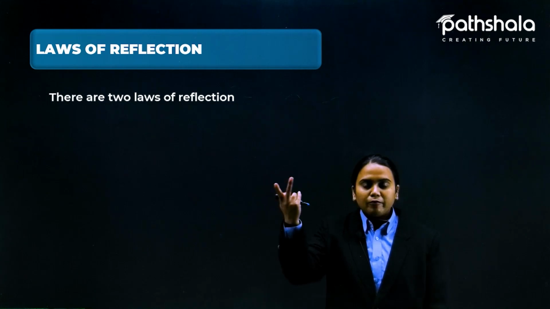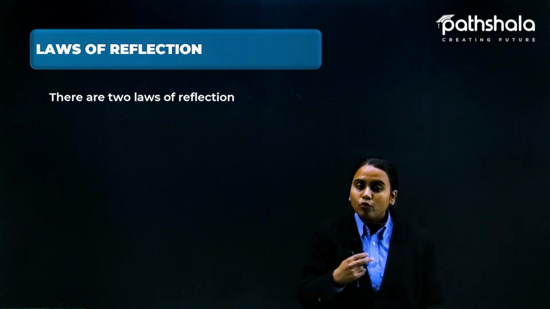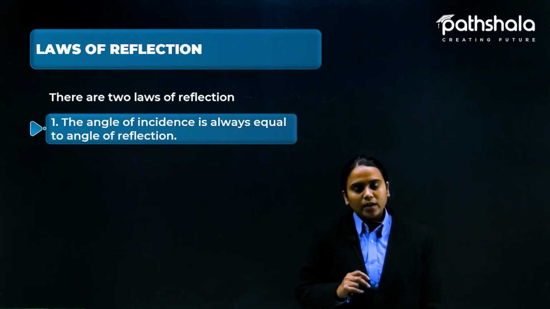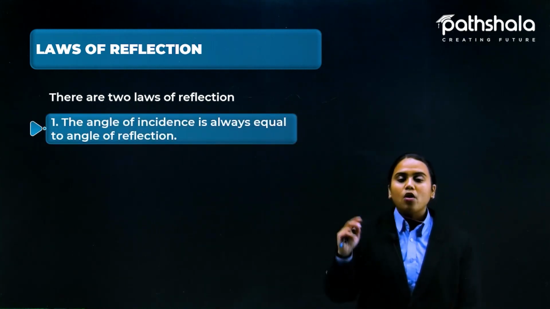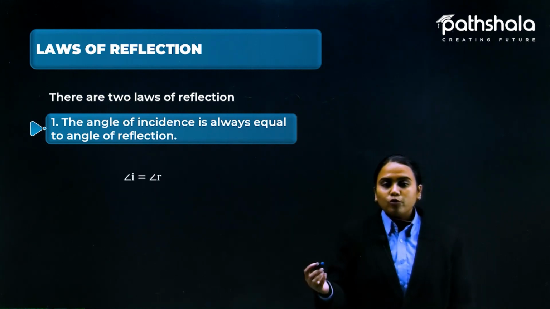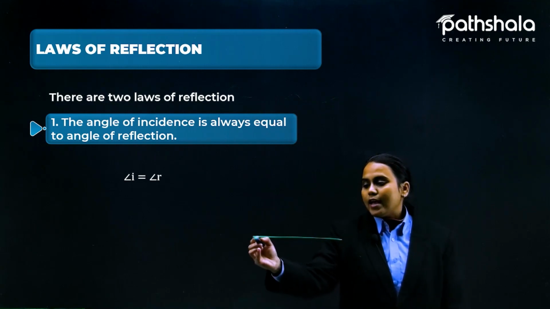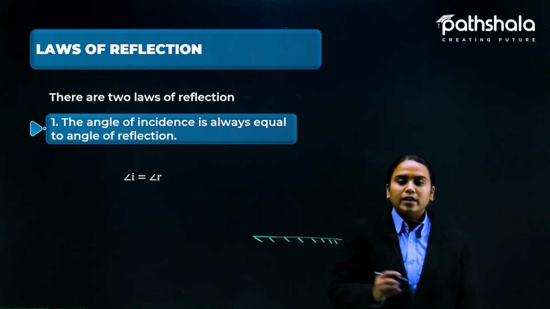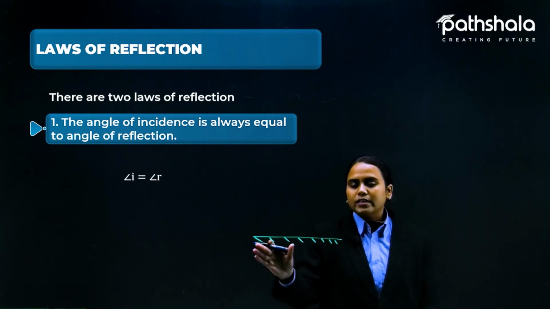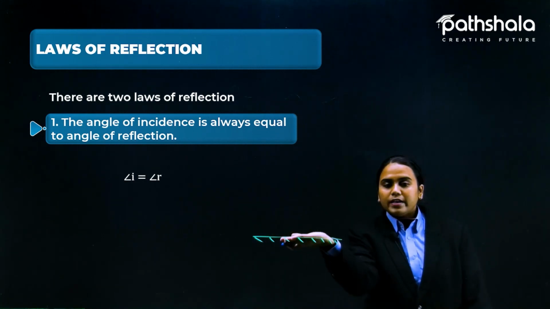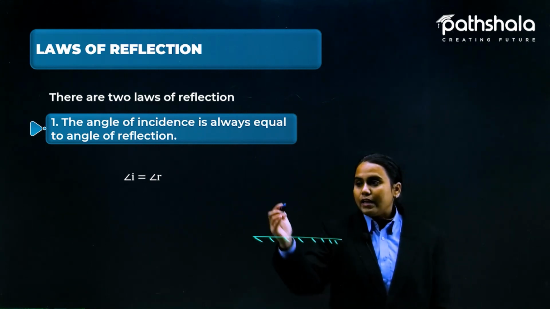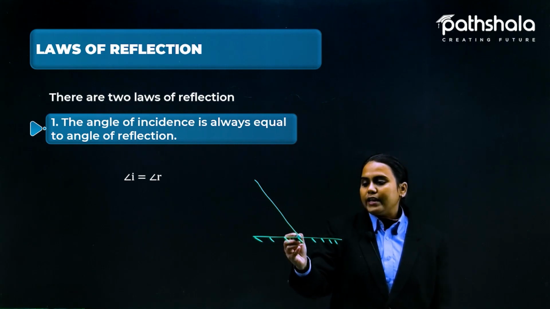It is obvious, as I have told you, that there are two laws of reflection. The first one is that the angle of incidence is always equal to the angle of reflection. Take any opaque surface; here we are taking a smooth one, supposedly a mirror, lying like this. This is a part of the mirror, and from some source a light is coming.